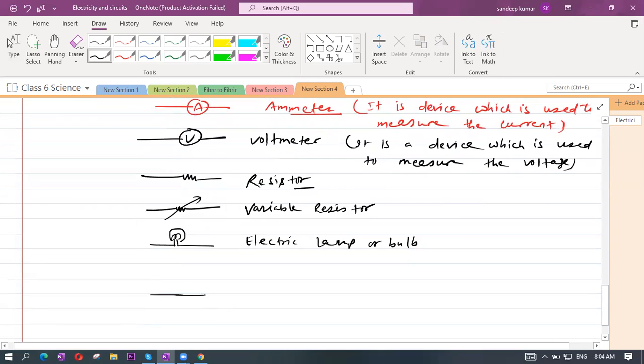If it is like this, the bulb is not glowing. But if it is shown like this, it means the bulb is glowing. Okay, the bulb is glowing.